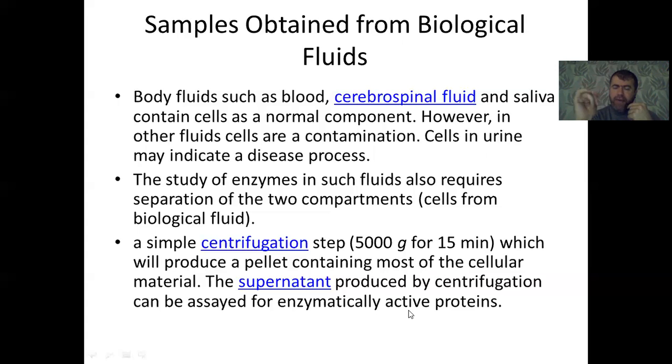But if after drawing blood, the blood is prevented from clotting by adding an anticoagulant agent, there are different types, like the natural anticoagulant heparin, and synthesized or chemical anticoagulants like EDTA, ethylenediaminetetraacetic acid. It is a chelating agent and a chemical anticoagulant that does not allow blood to clot.